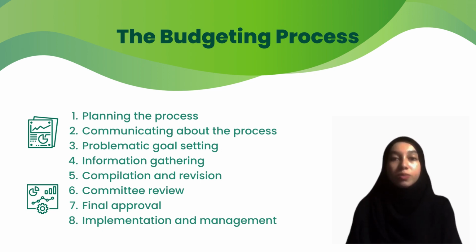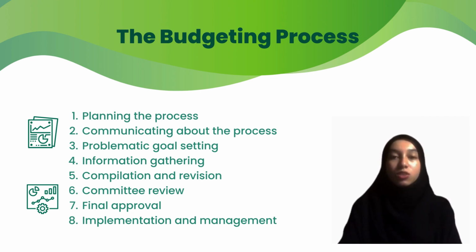The first step is planning the process. The company needs to identify the staff that will be involved in the process. The second step is communicating about the process. The communication between the employees is to make sure that everyone's responsibility and job scope is clear. The third step is that the company needs to set a goal and objective. Then the company needs to gather all the necessary information and revise it together with all employees.